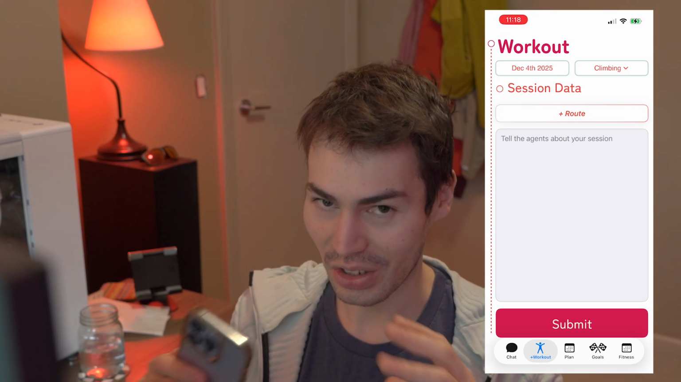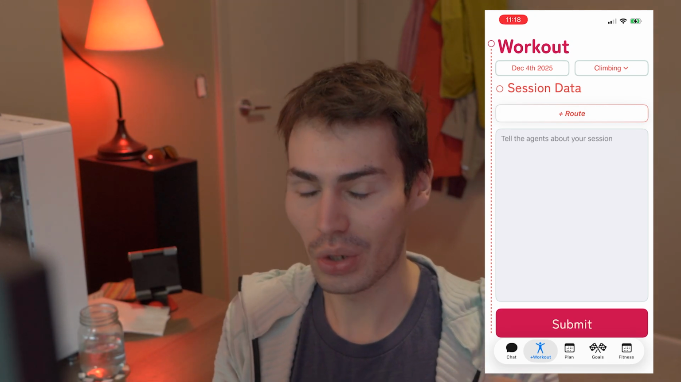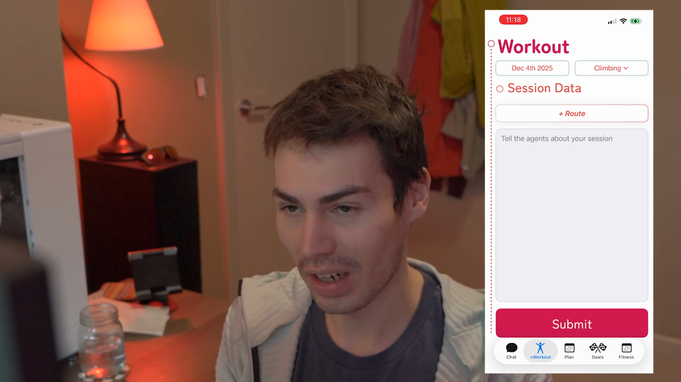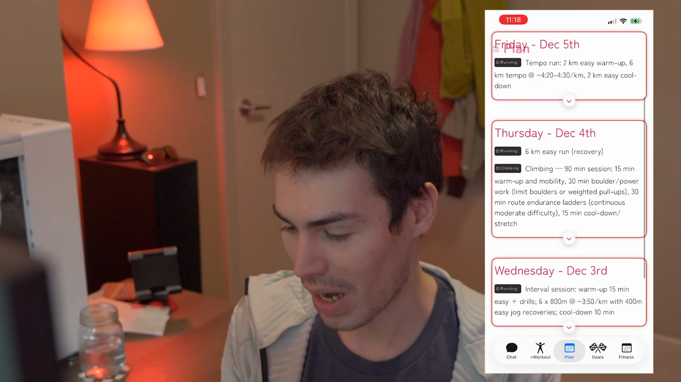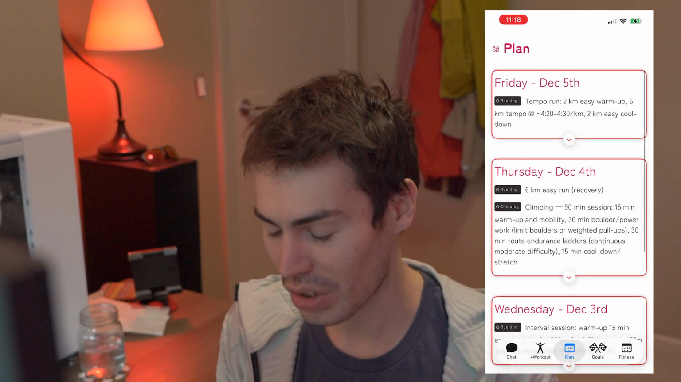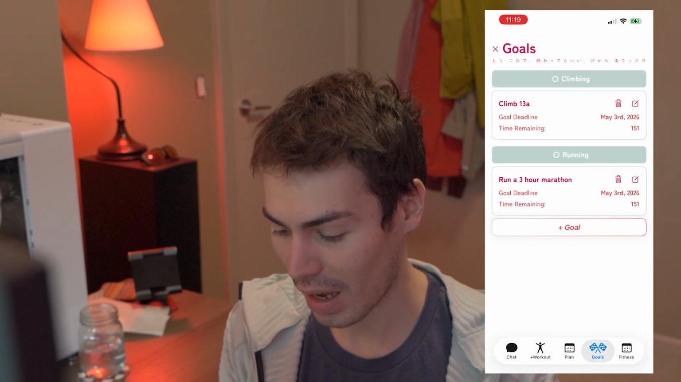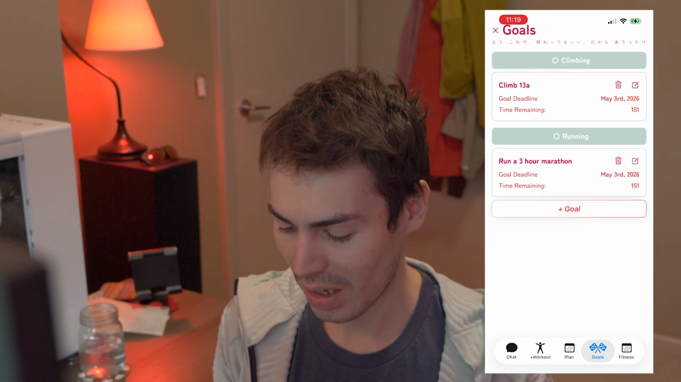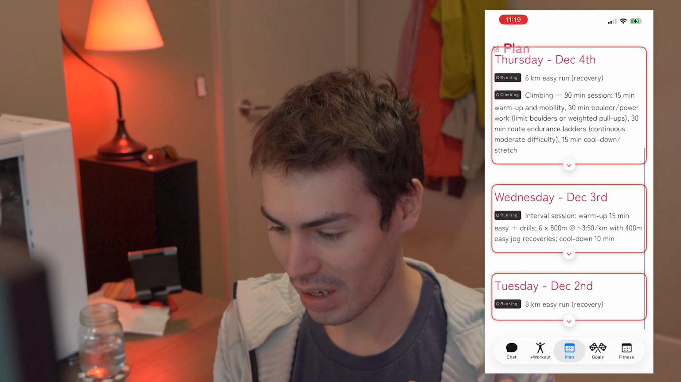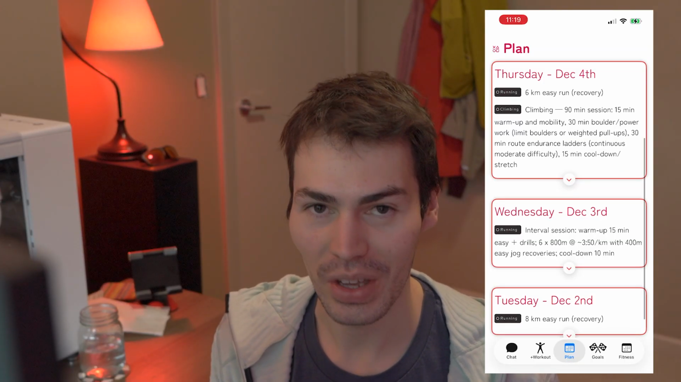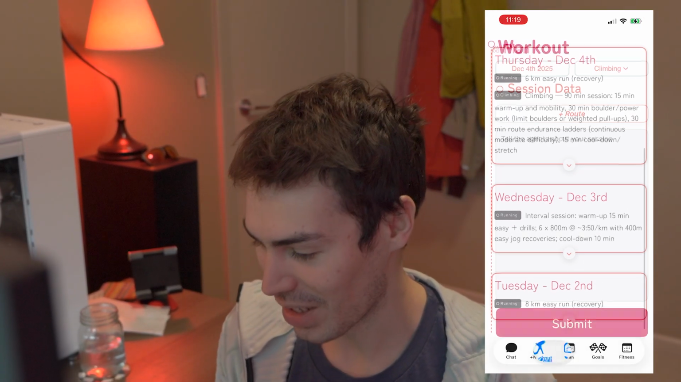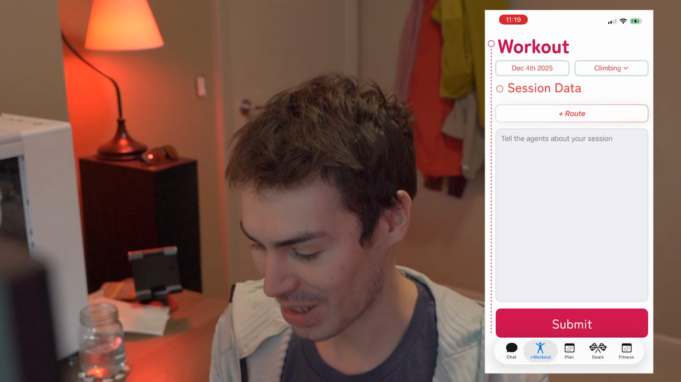Now, the central part is the coordinator, which controls the other two agents. It controls the running and climbing coaches, and it asks them for information when it needs it. And it creates this, which is my workout plan, based on my goals and my previous workout history. It's able to autonomously create workout plans for me, so I don't have to spend any more time thinking about it, which is sick because I hate thinking about how I'm going to train. So I'll show you how this works.